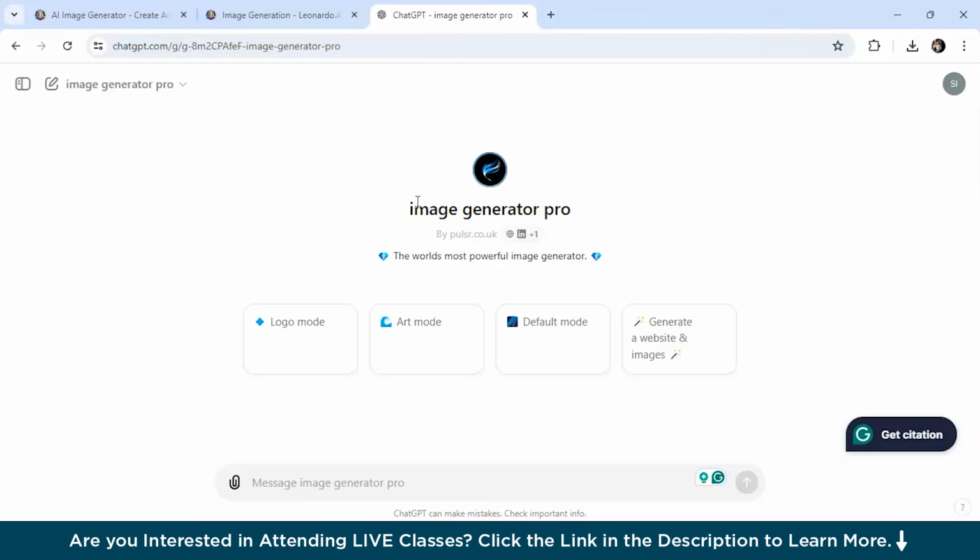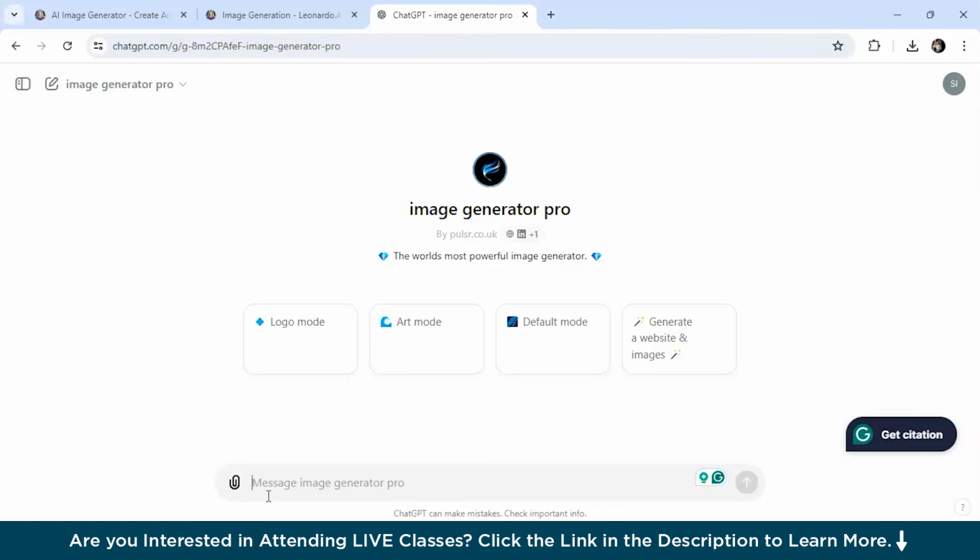So finally, let's talk about the number one AI generator tool according to me, which is ChatGPT 4o, which is now free for public use. This tool excels in generating highly detailed and specific quality images. You can just upload images, create variations, and refine your prompts for precise results. So ChatGPT 4o's image generator is simply outstanding. Let me show you how. It's quite simple and the quality of image it generates is really good.